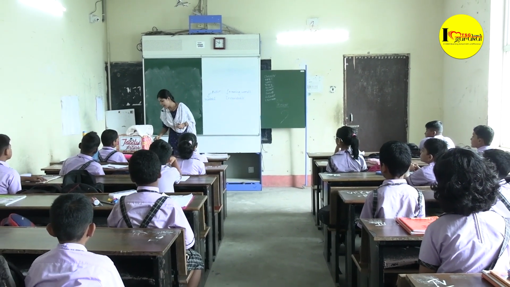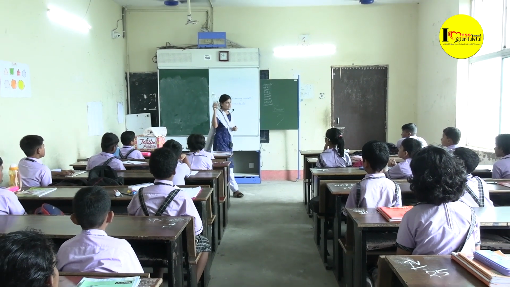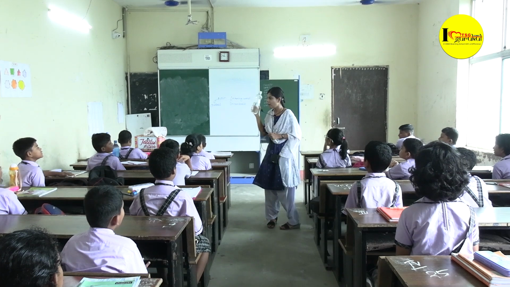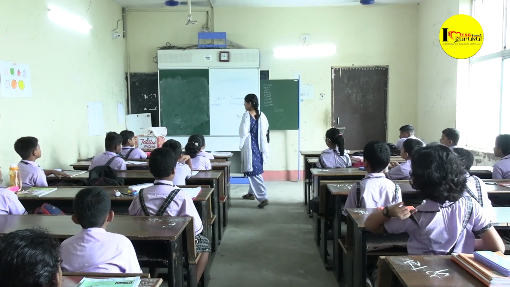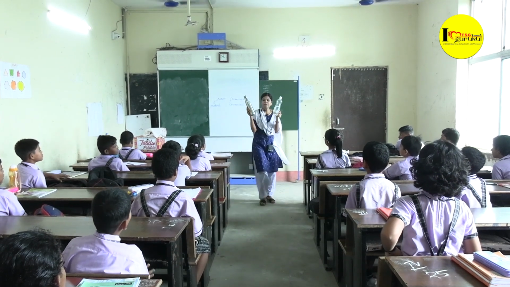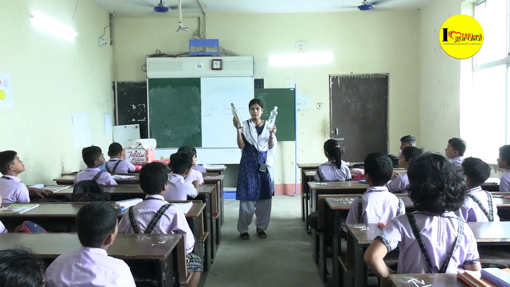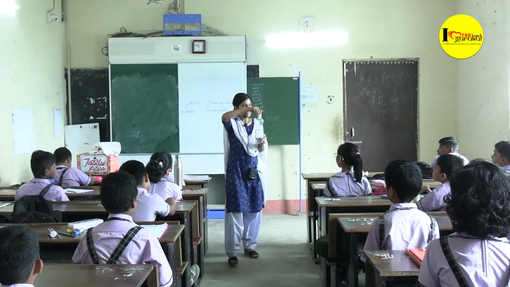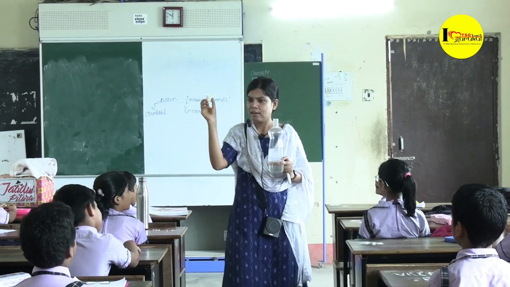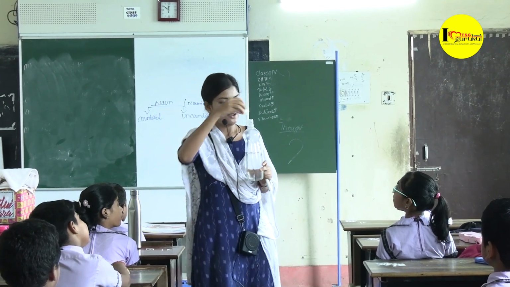Okay. Now children, what is this? Bottle. How many bottles? One bottle. Bottles. How many bottles? 2 bottles. Okay. Now tell me, what is this? Okay.